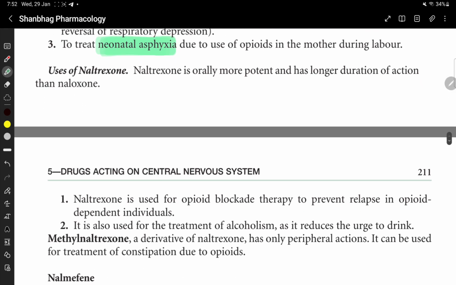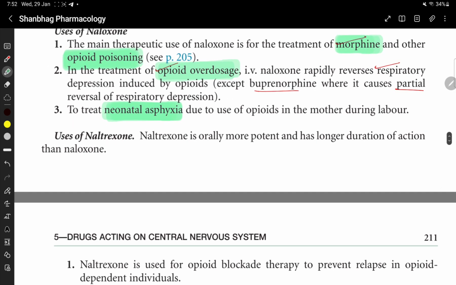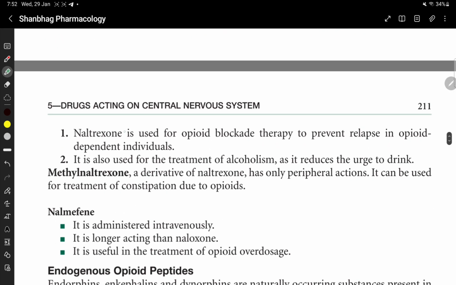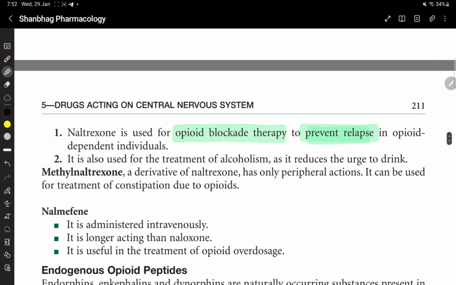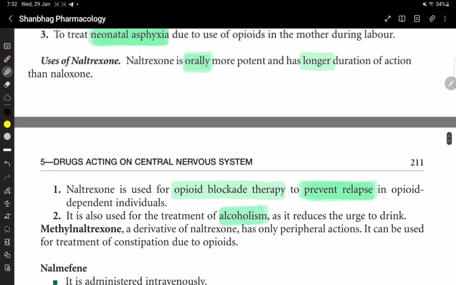Use of naltrexone. Naltrexone is orally more potent and has a longer duration of action than naloxone. Naltrexone is used for opioid blockade therapy to prevent relapse in opioid dependent individuals. Naltrexone prevents the relapse in opioid dependent individuals. It is used for the treatment of alcoholism. It reduces the urge to drink.